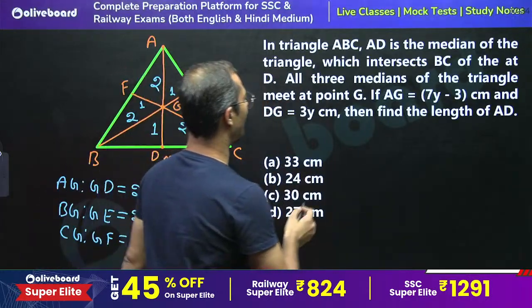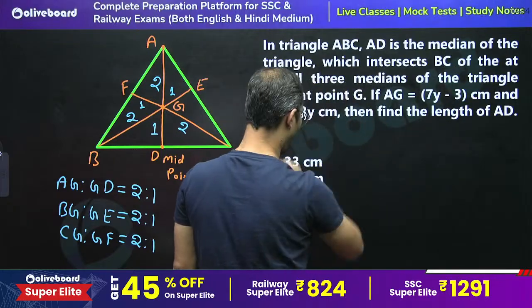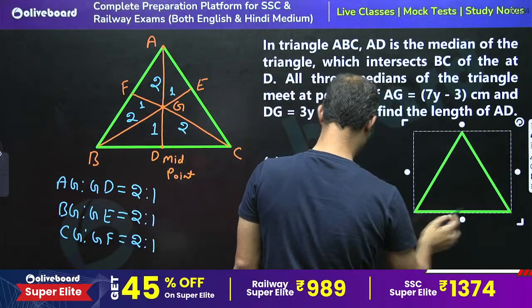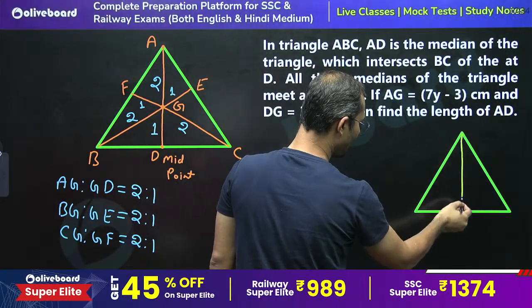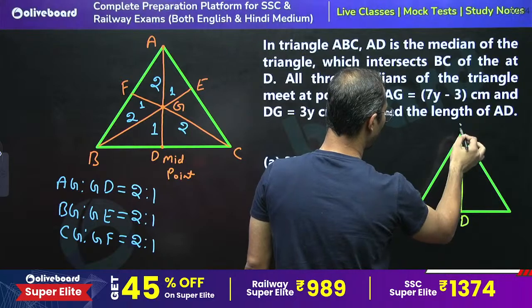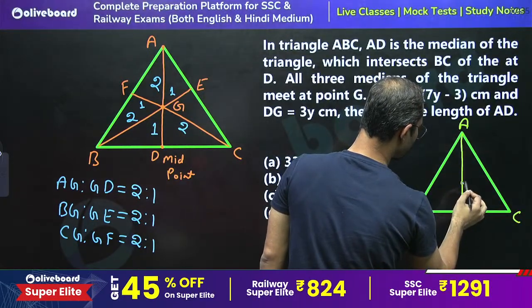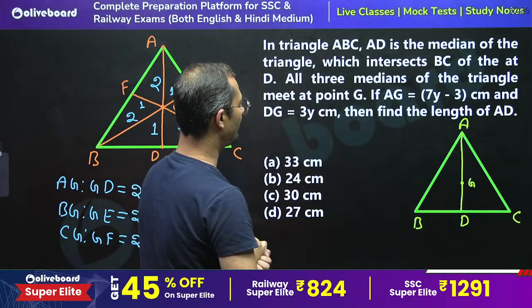Here the question is saying, in a triangle ABC, AD is the median of the triangle. If I draw it, this is a triangle and AD is the median, and this is the centroid, the intersection point of the medians.